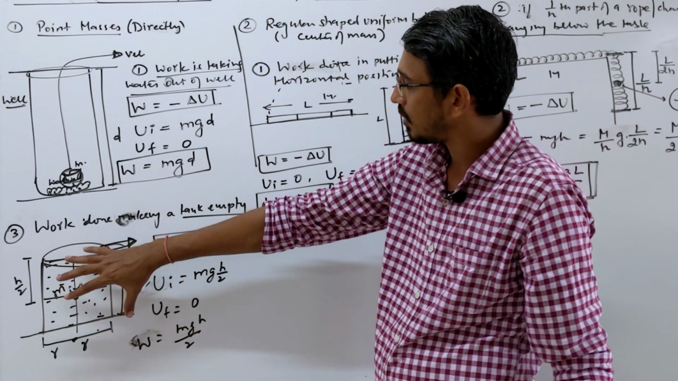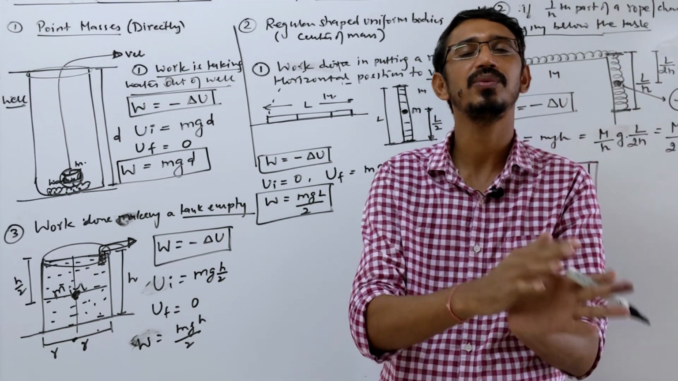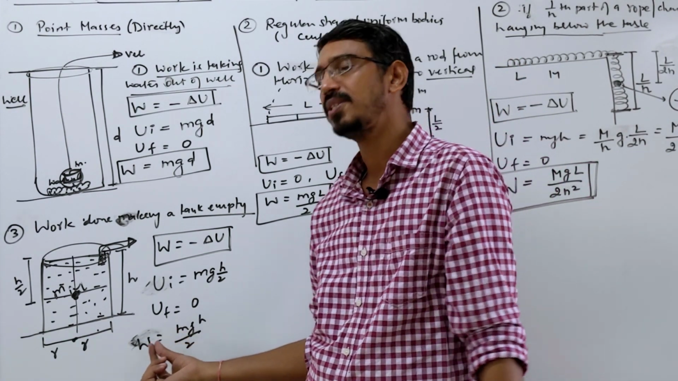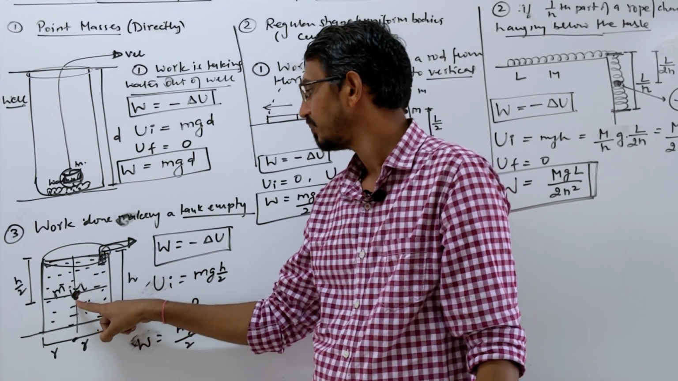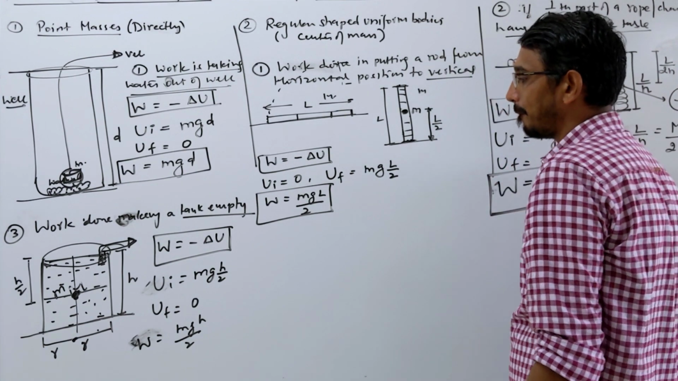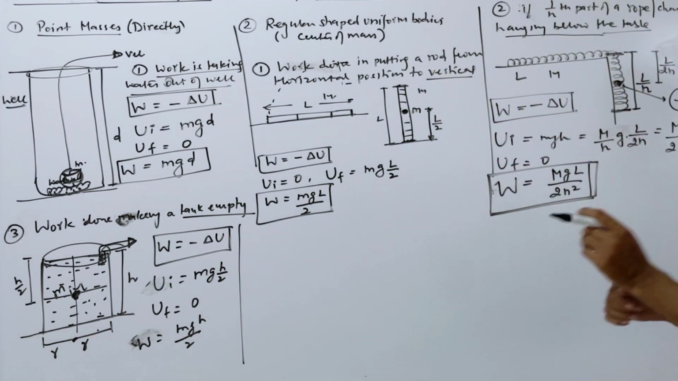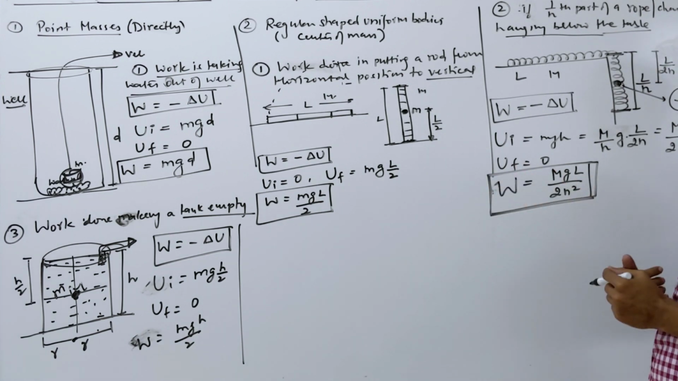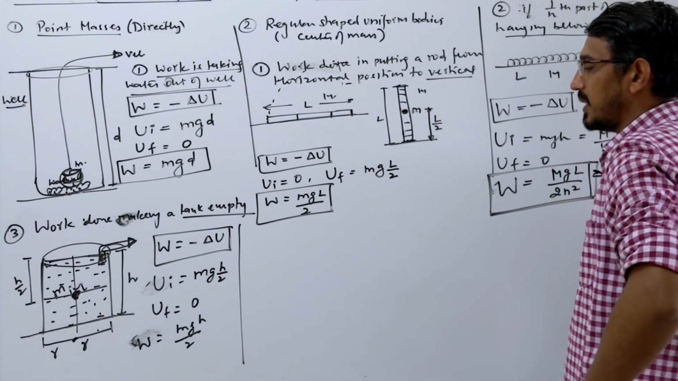When they ask this type of question, they never give the mass actually. We have to write volume, and density into volume we have to do. So mass will be density into volume, and this is important. The center of mass is located at this point, which you call h by 2. Then you calculate your work done. So this is the third example, because a lot of questions have been asked on this idea, so I am giving more and more examples. This is the most important problem. They have asked this, and problems like this type.